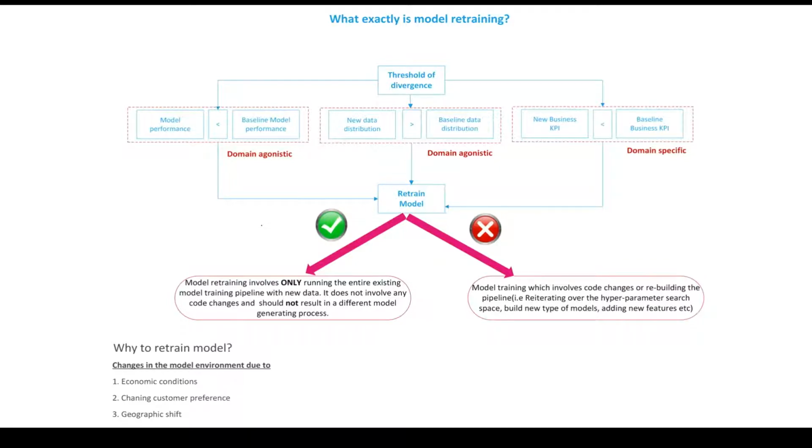Model retraining is a very important concept in the overall machine learning life cycle. Different people will have different interpretations of what exactly the model retraining activity is. So in this video, we will try to understand what model retraining activity is, what sort of activities it normally covers, and in which scenarios we will say that these sorts of activities are not covered as a part of model retraining activities.